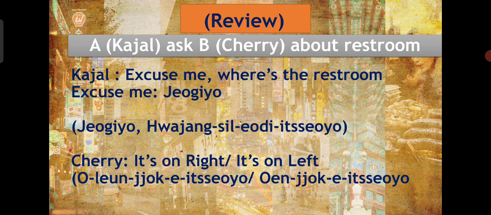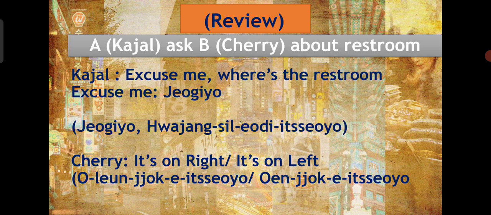Got it? So let's review. Kajal asks Cherry about the restroom. Excuse me, where is the restroom? Chogiyo, Wajangshi Lodi Sayo. And Cherry will reply it's on the right. Orange Choki, it's Sayo.